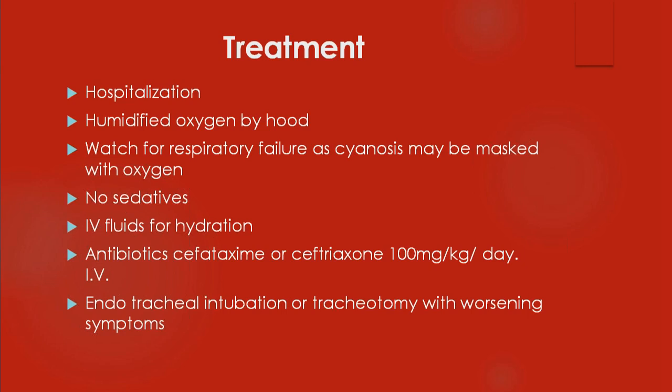Because the child cannot take anything orally, it needs to be hydrated. Hydration is given by the parenteral route, in the form of IV fluids. Apart from that, because it's caused by a bacterial pathogen like Hib, Haemophilus influenzae B, you have to give an antibiotic like cefotaxime or ceftriaxone. You have to give 100 milligrams per kg per day in divided doses, preferably by IV route, because you want immediate action. Try to give it by IV.